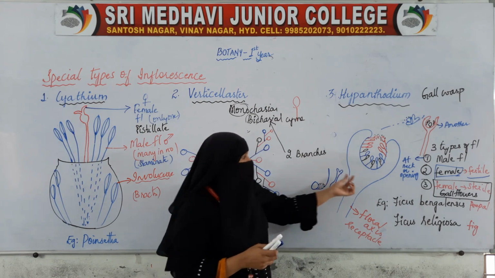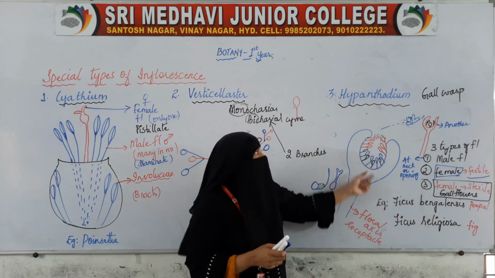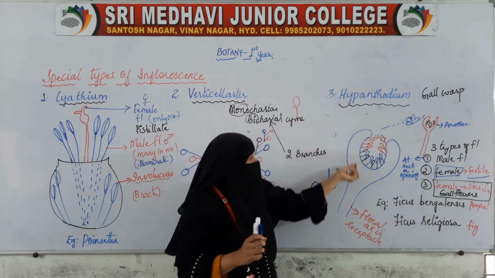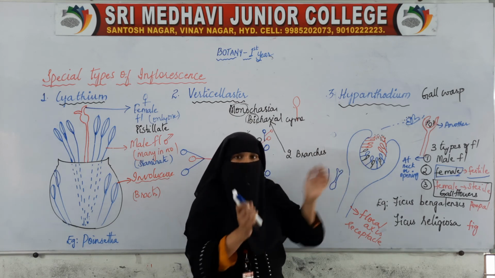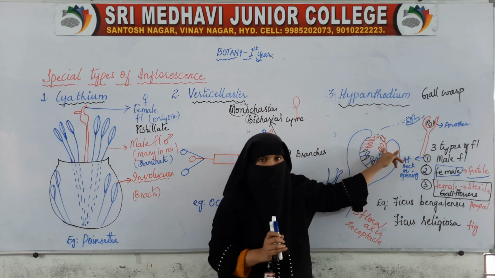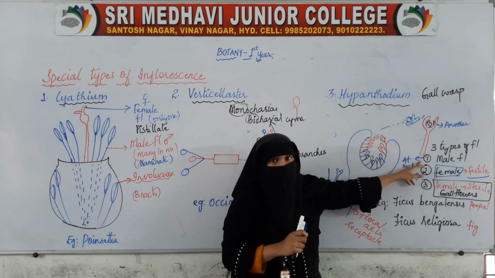So this is a special type of inflorescence which is called hypanthodium. In this hypanthodium, the receptacle or the main axis becomes swollen at the tip, and in this swollen receptacle we find three types of flowers.